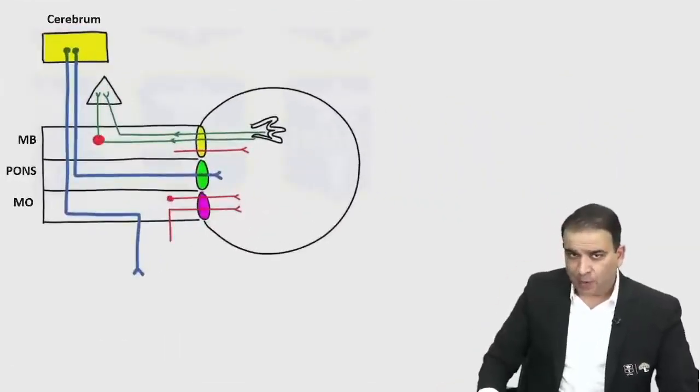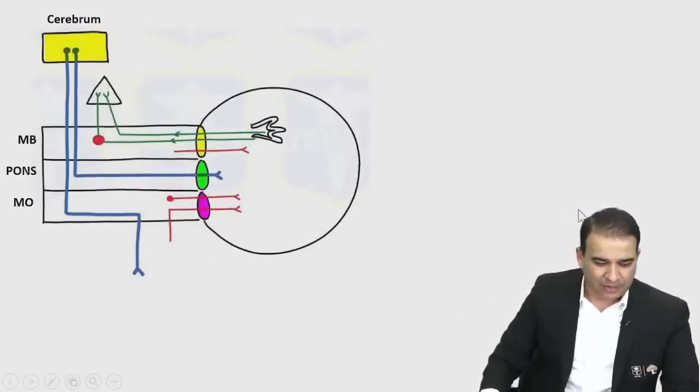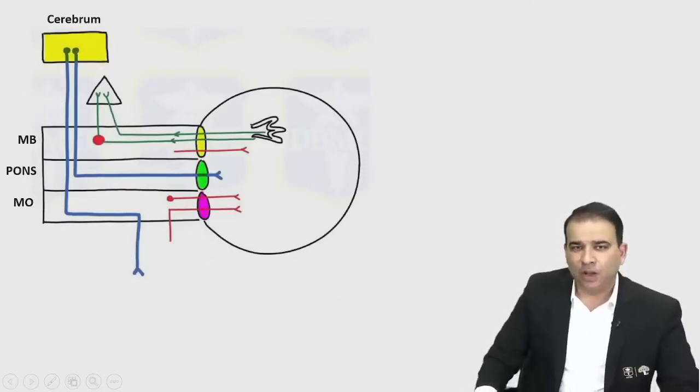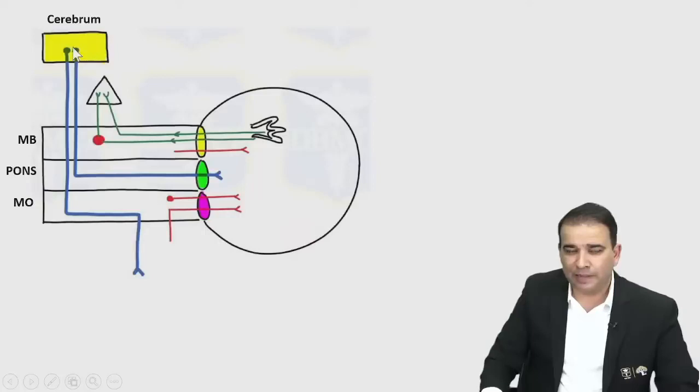Peduncles. When you look at the peduncles, guys, the superior cerebellar peduncle, the middle cerebellar peduncle, the inferior cerebellar peduncle, the 3 peduncles over there. Let's first get oriented to this image. This is a cerebrum, that's a brainstem. That triangle over there is a thalamus. You can see the brainstem is connected to the cerebellum by 3 cerebellar peduncles.